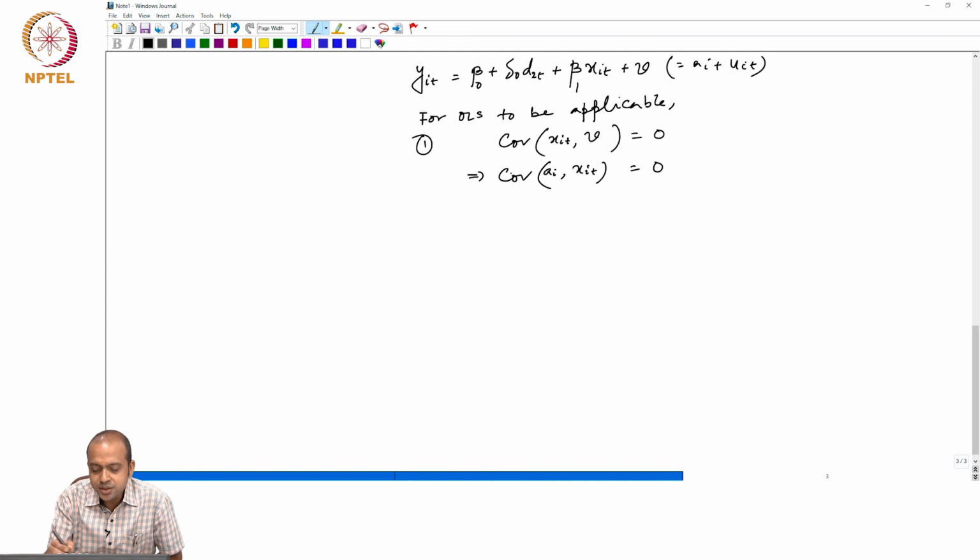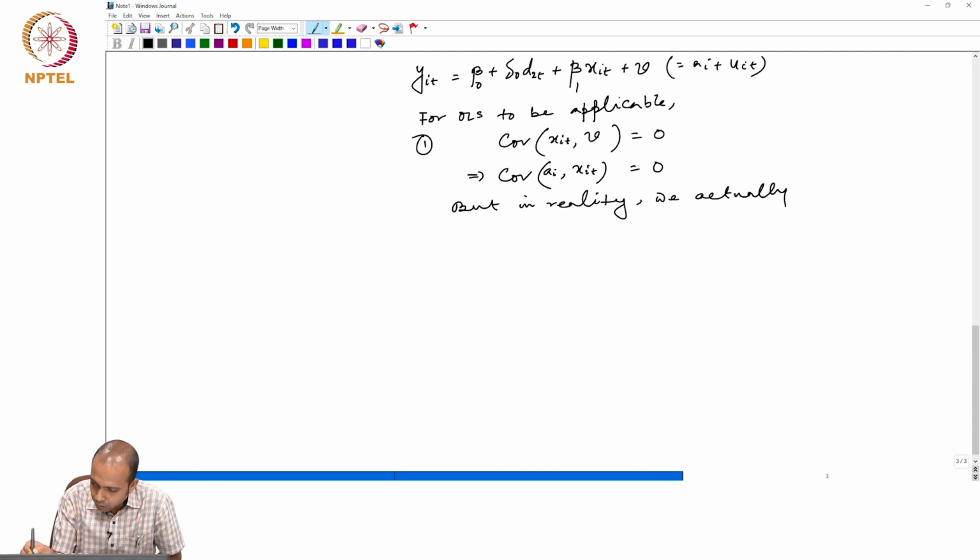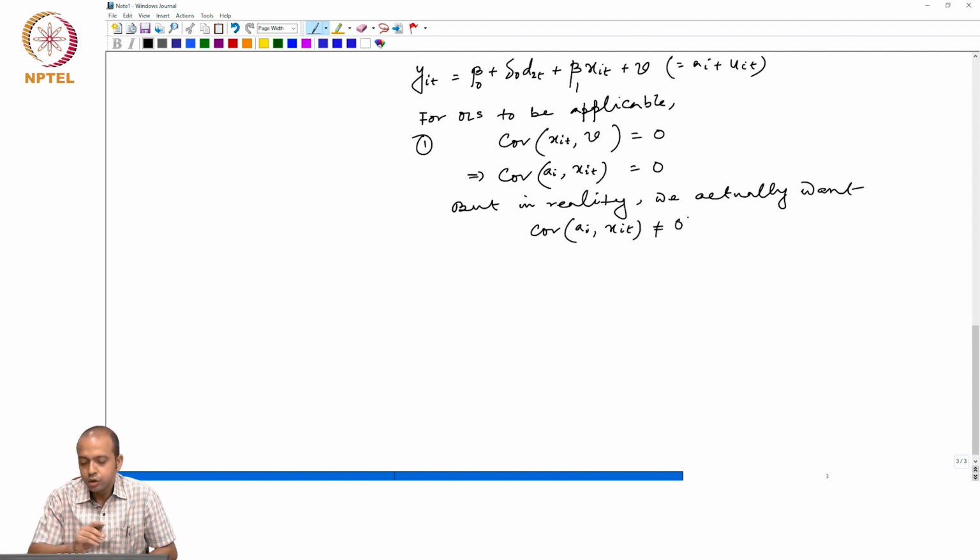But this assumption is very difficult to be fulfilled, because in reality we actually want covariance between ai and xit to be related.